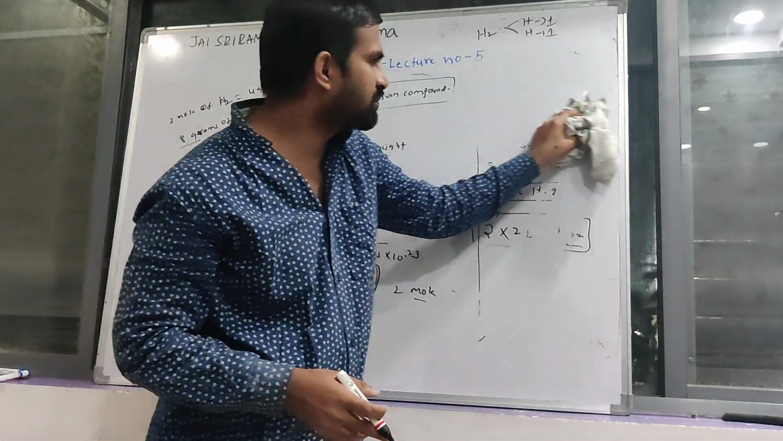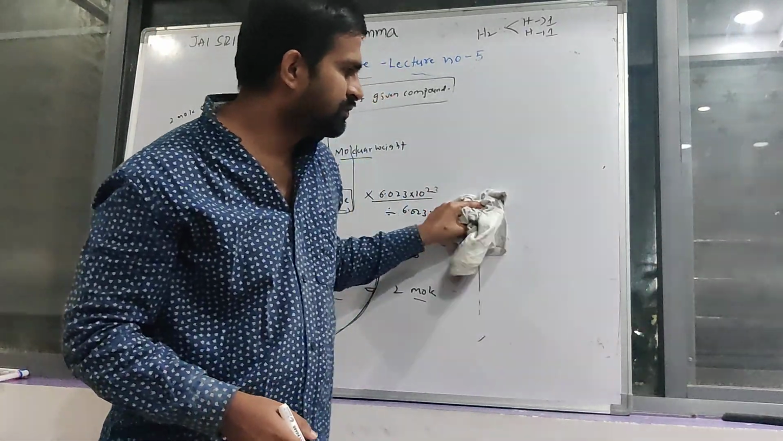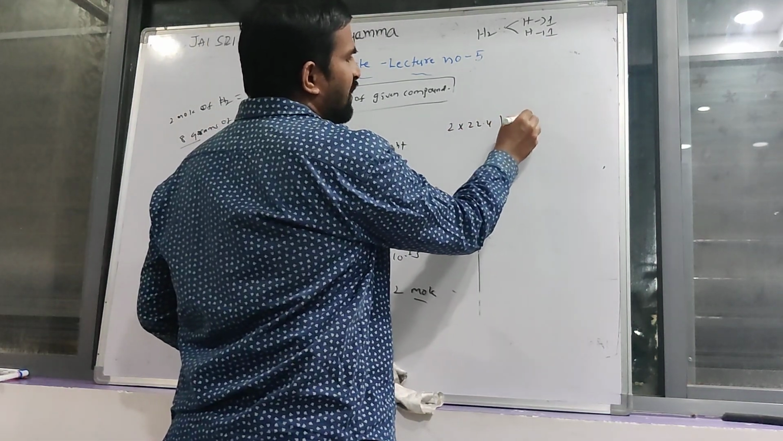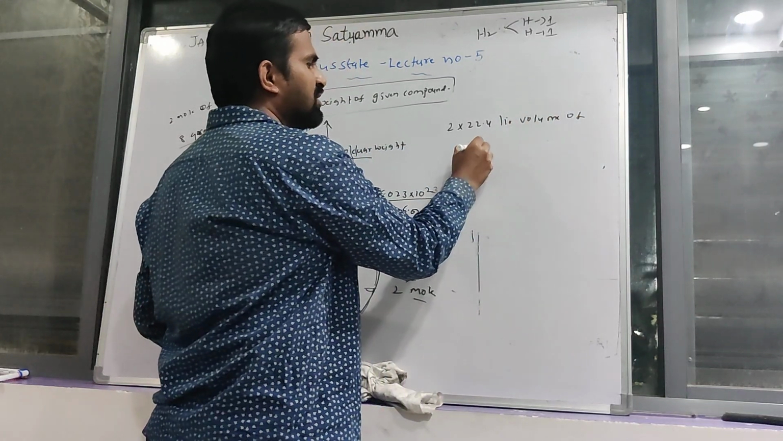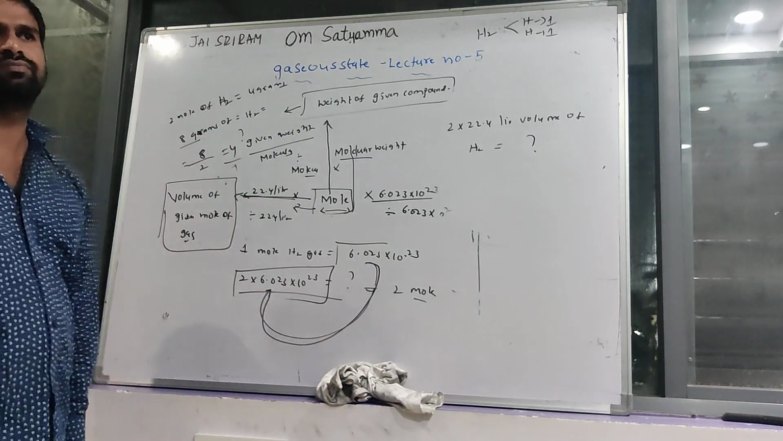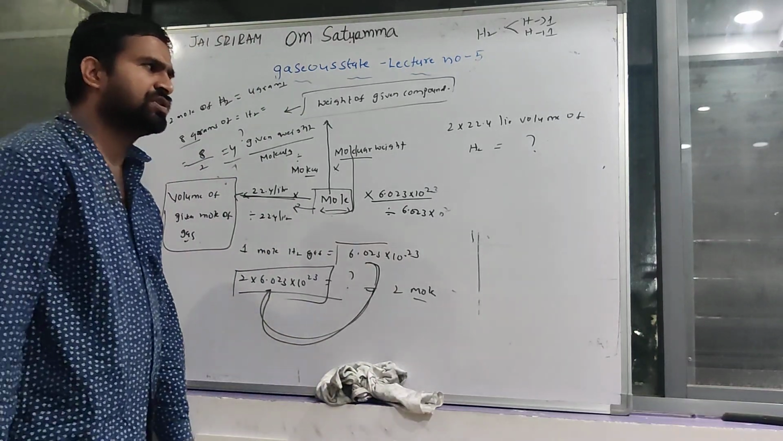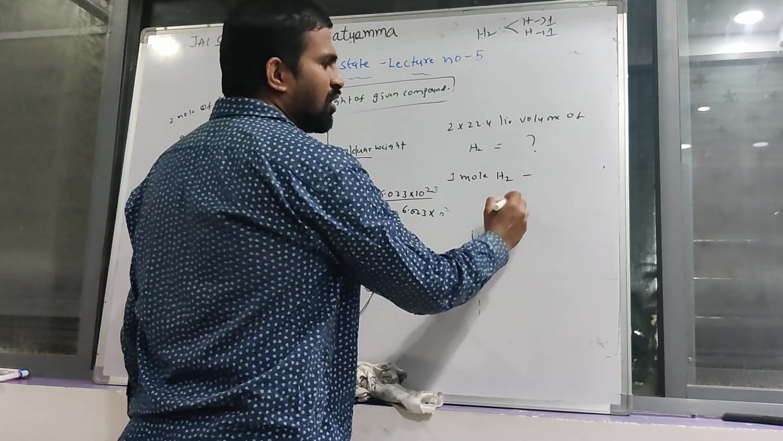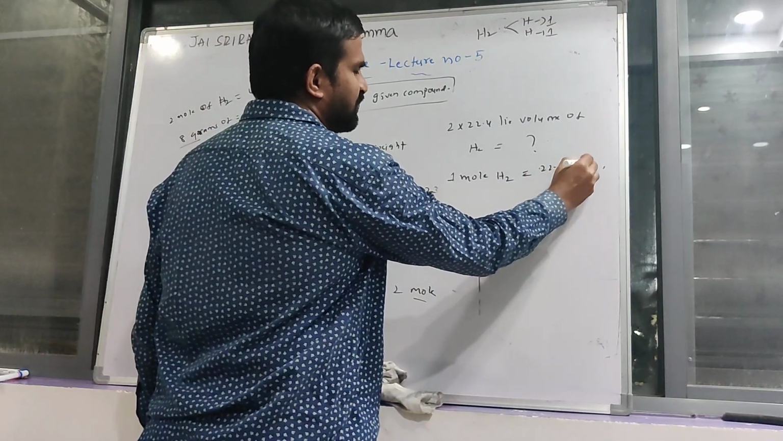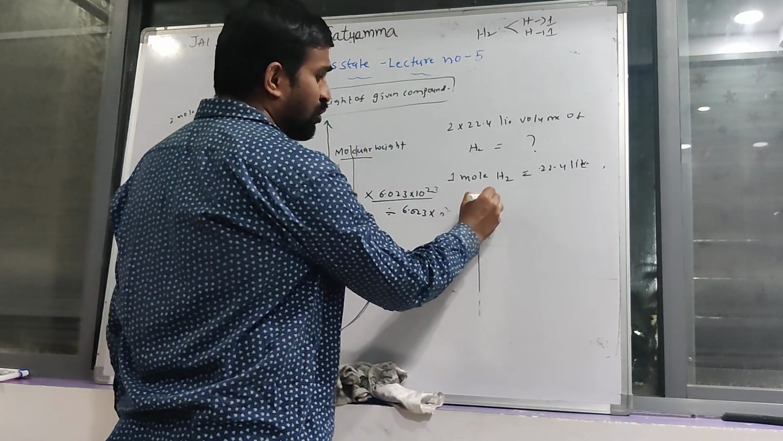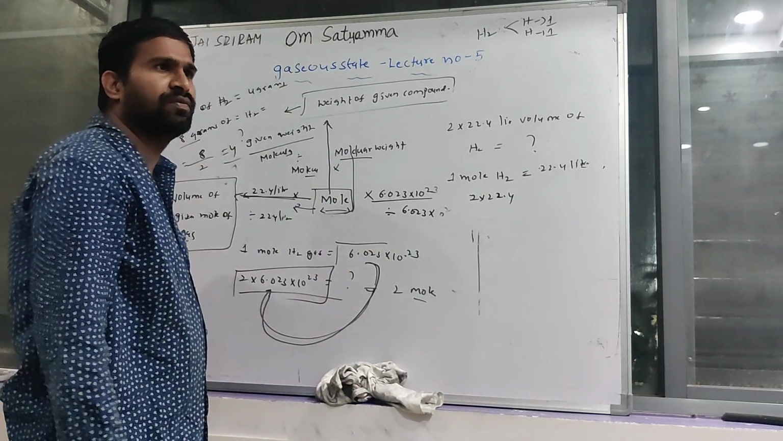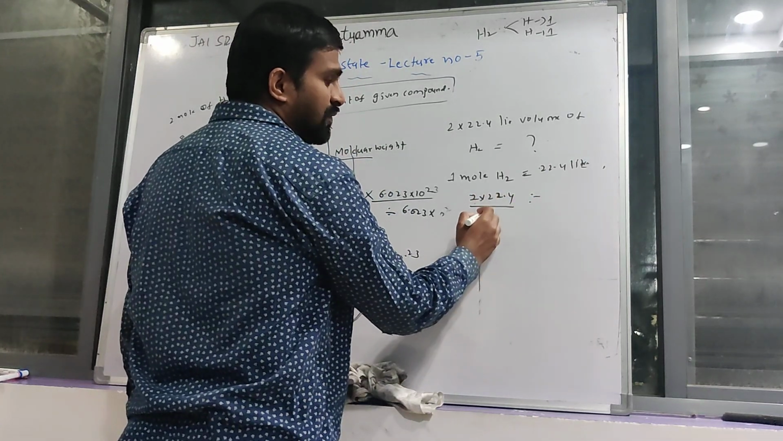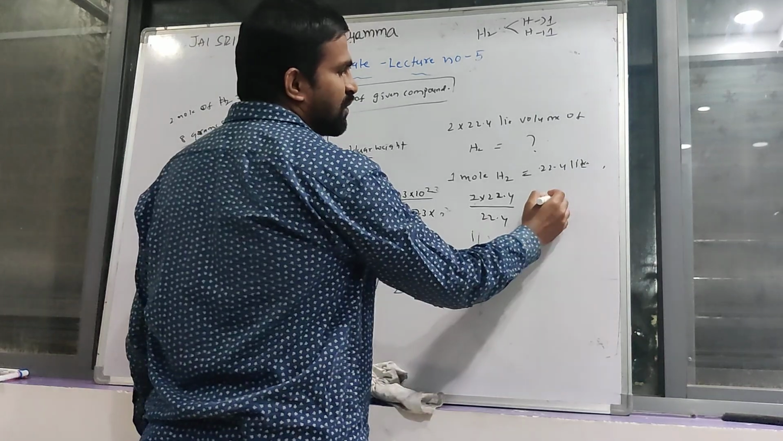For example, 2 into 22.4 liter volume of hydrogen is equal to how many moles? How can you find this out? Simple. Already you know that 1 mole of hydrogen occupies 22.4 liters of space. Then 2 into 22.4 liter volume occupies how many moles? 2 into 22.4 liters divided by 22.4 liters is equal to 2 moles.